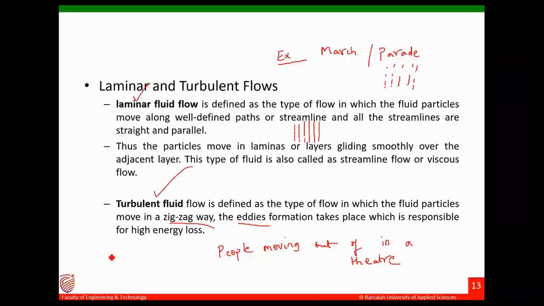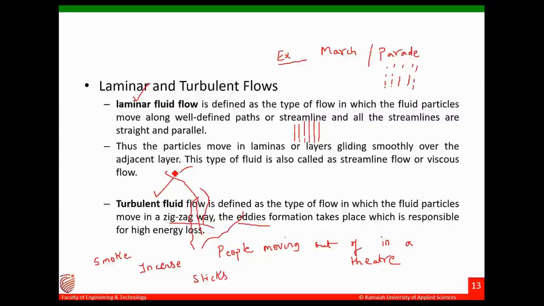The best example is smoke coming out from a factory chimney, or your incense sticks once you light them. You see that once they get dispersed in air, they randomly move. Incense sticks, agarbatti, when you light it, what happens? Once the smoke gets dispersed, it moves randomly in air. So that is turbulent flow.